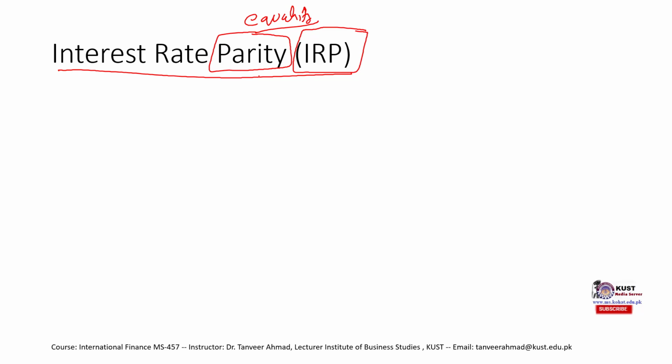We will come to know in a while once we explore this concept. But in simple words, IRP is a situation when there is no CIA. For clarity, by CIA I mean covered interest arbitrage.